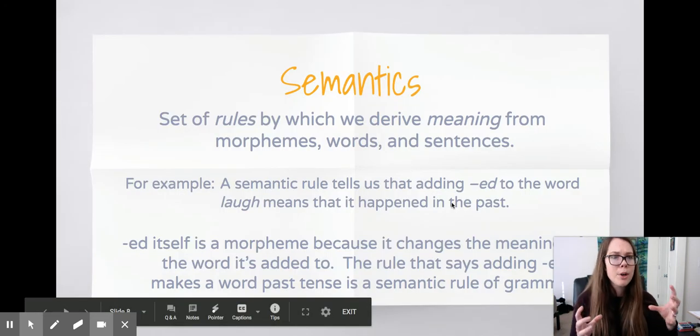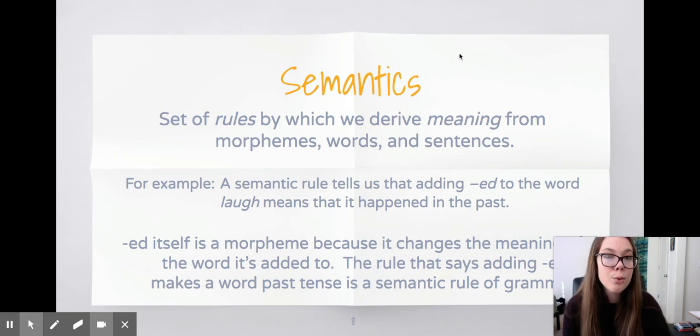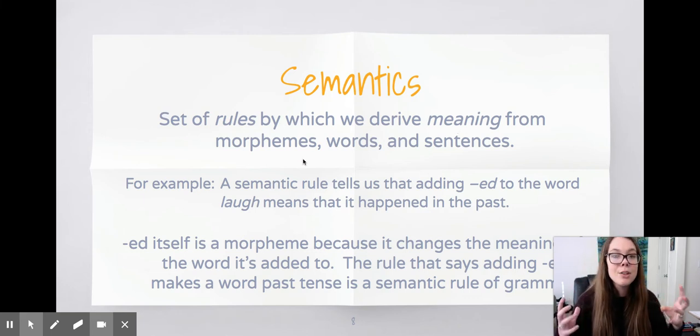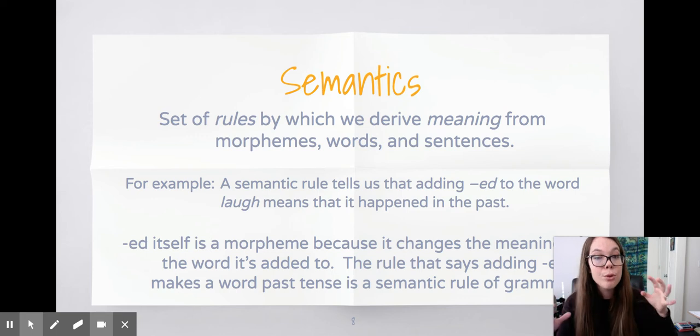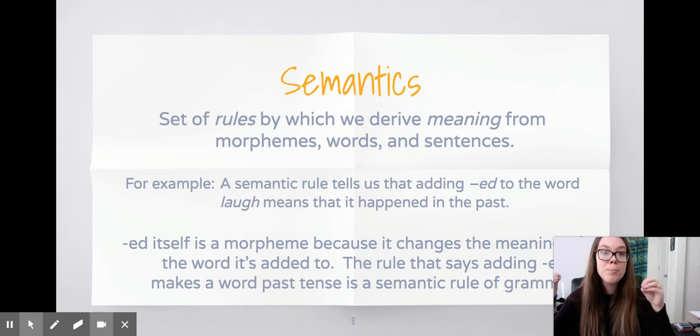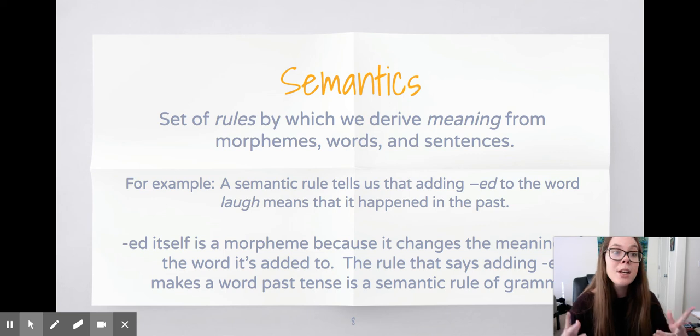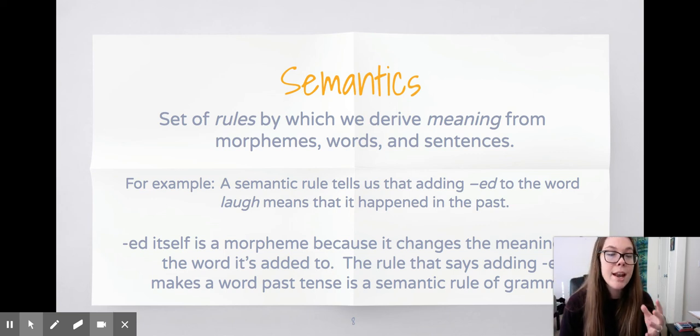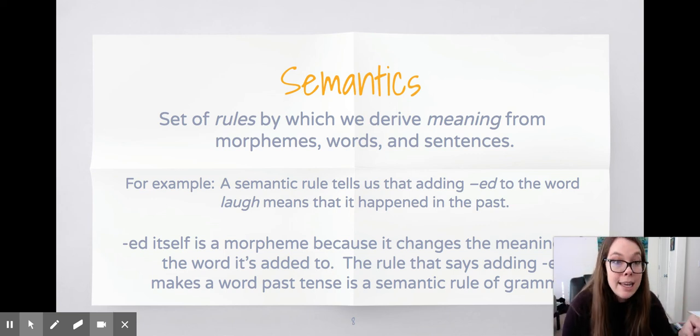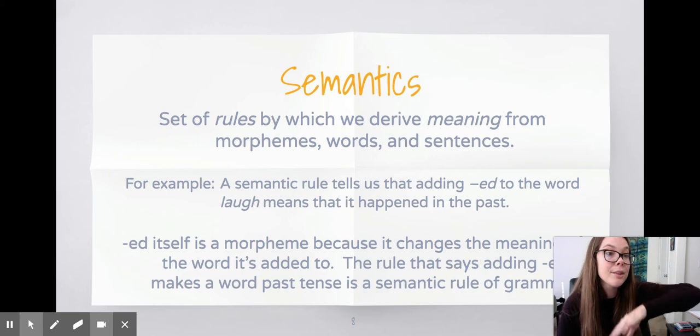Within grammar, we have semantics. Semantics are a set of rules by which we derive meaning. Imagine semantics as the ruler of the morphemes. So semantics are rules for morphemes. For example, a semantic rule tells us that we have to add ed to the end of the word to tell us it's in the past.